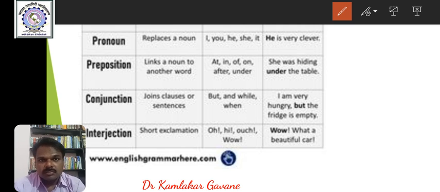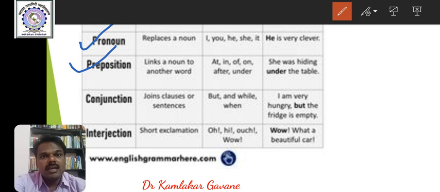Preposition, what is preposition? Preposition links a noun to another word. Preposition is a word which shows relationship between a noun and another word in the sentence.